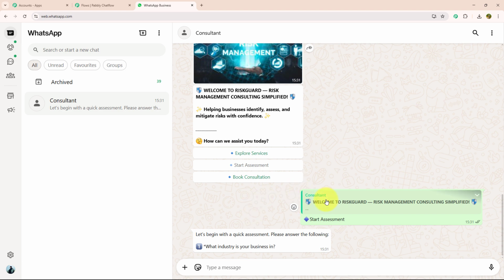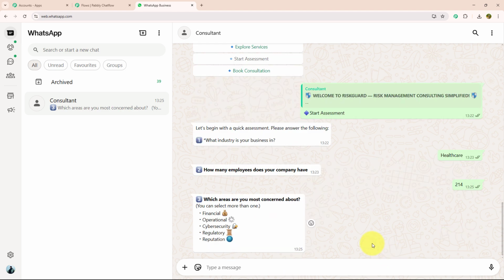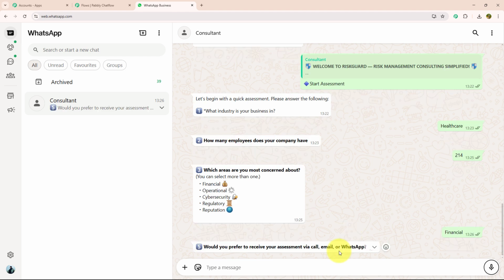As soon as I have selected start assessment, they want to know about industry. I'm going to enter it. Now after industry, they want to know about the employees. After that, they want to know about area of concern. I will enter my area of concern. Now they want to know about preferred response.